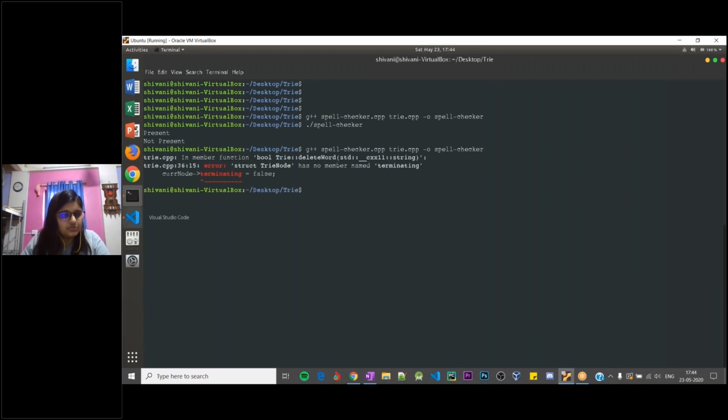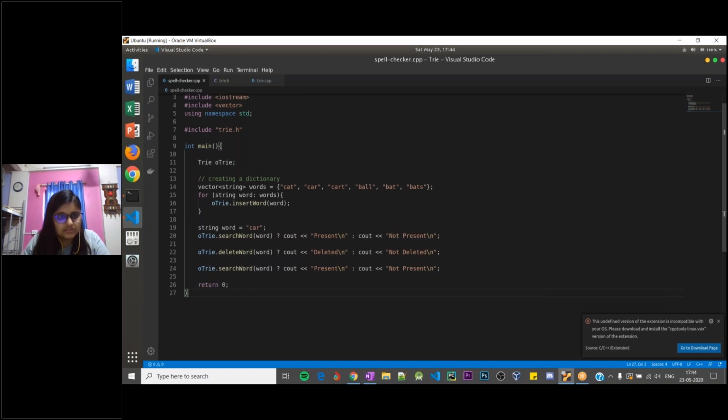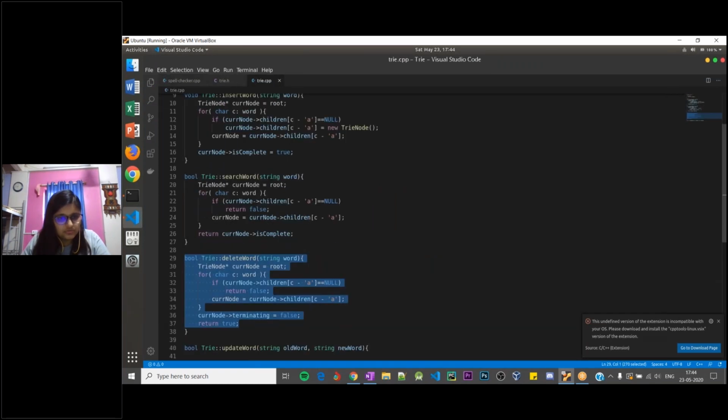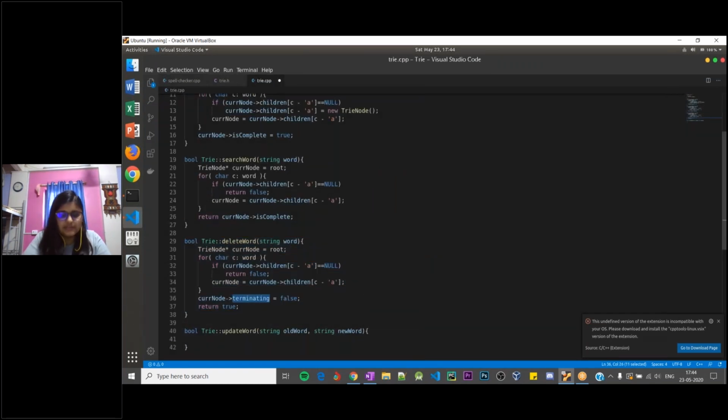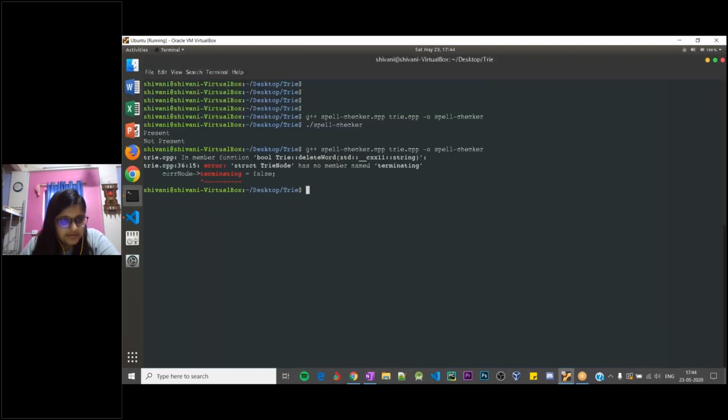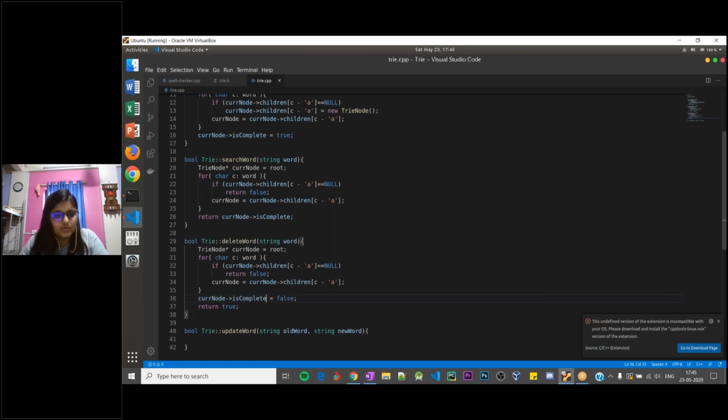Oh, sorry. I have changed terminating to is complete, right? So instead of terminating, this. Let's not clear because we have our output from the previous run. Yeah. So the car word was present, then we deleted it, and now it is not present in the dictionary. So our delete word function is also working as we expect it to work.